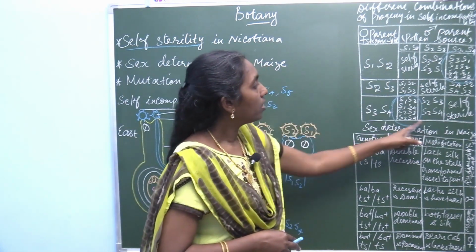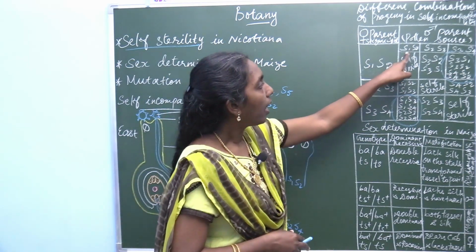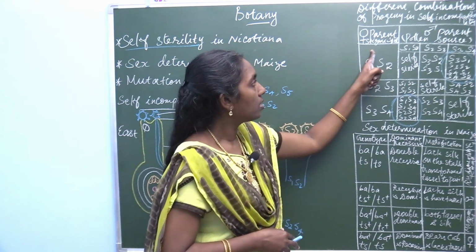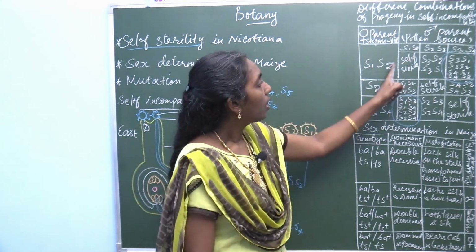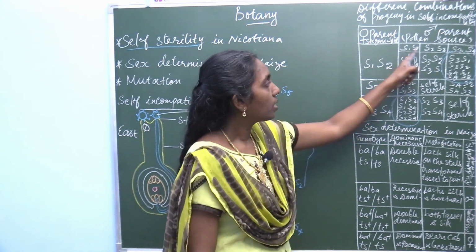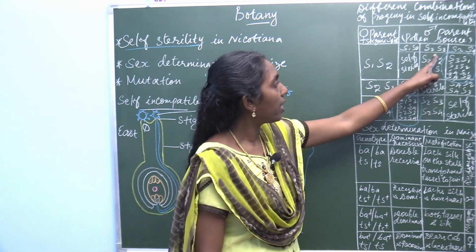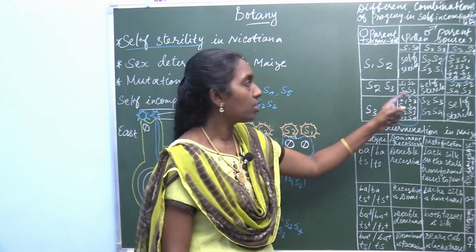So, once again you look at this tablet column. Here S1, S2 and S1, S2, female and male, this is the stigma spot, this is the pollen source. So, it produces S1, S2 self-sterile.